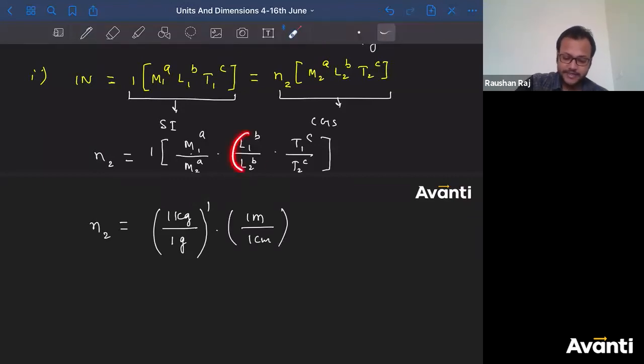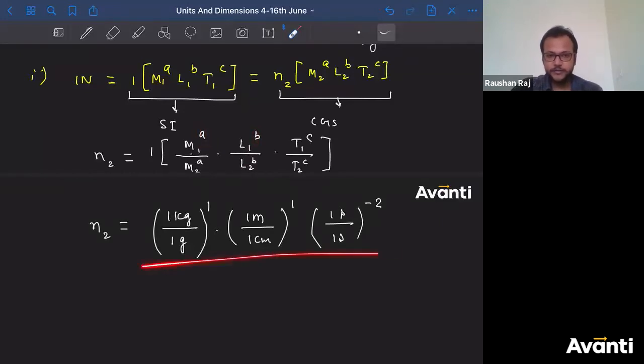What is the dimension of length here? So what is the value of B here? L again, L1. So 1. Now T1 is what? Second only. So 1 second divided by 1 second, to the power minus 2. So A is 1, B is 1, M L T inverse 2, right? So this is what we have written.